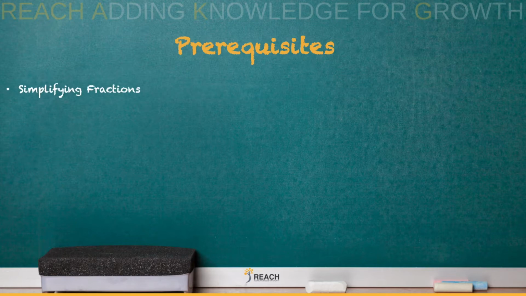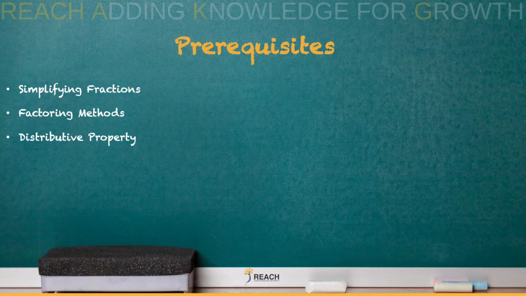The prerequisites. Simplifying fractions. Know how to simplify a fraction like 3 over 9 is 1/3. Knowing how to factor. There are different methods. Knowing how to do the GCF and factor different quadratics. But since we're multiplying rational expressions, you may have to use your distributive property. And simplifying rational expressions, that's the video we had last. Go back and check that video out.